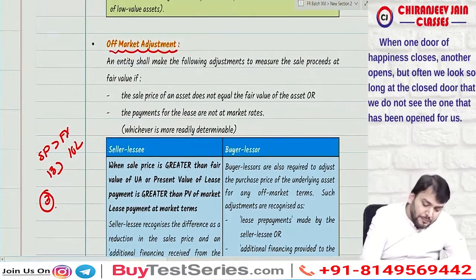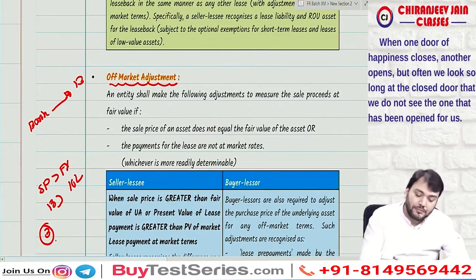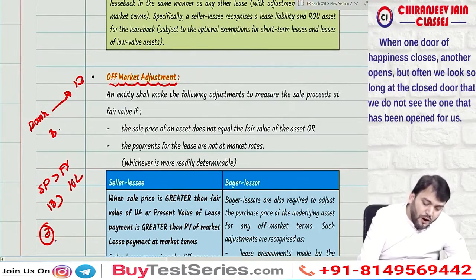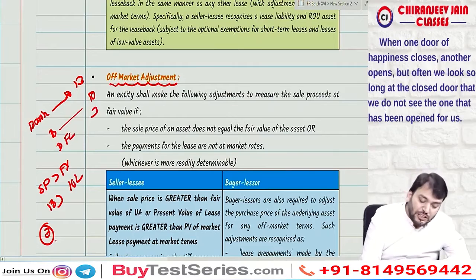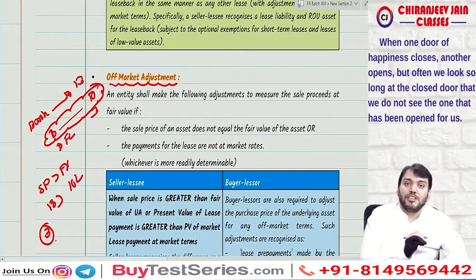Our journal entry will be bank account debit 13 lakh, to asset 10 lakh, and to financial liability 3 lakh.